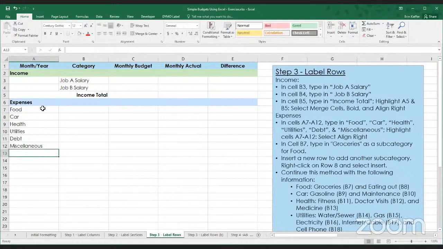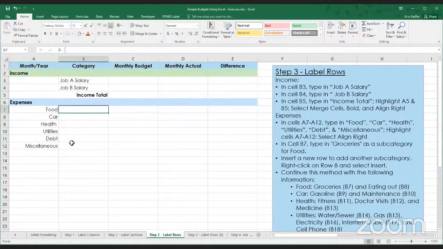Once we've typed those broad categories, we can go ahead and select them and align right. So once again, they are moved to the right-hand side of the cell, which is more of a stylistic thing than a requirement, but I personally think it looks nice. It also helps keep our headings here close by what will become the subheadings.